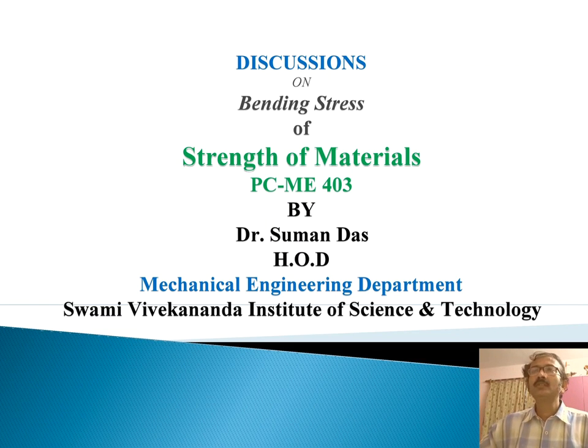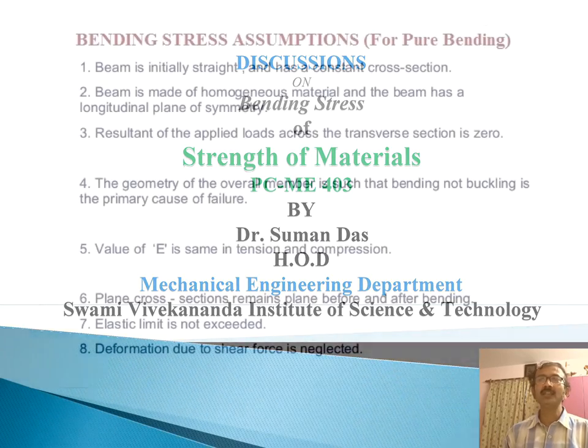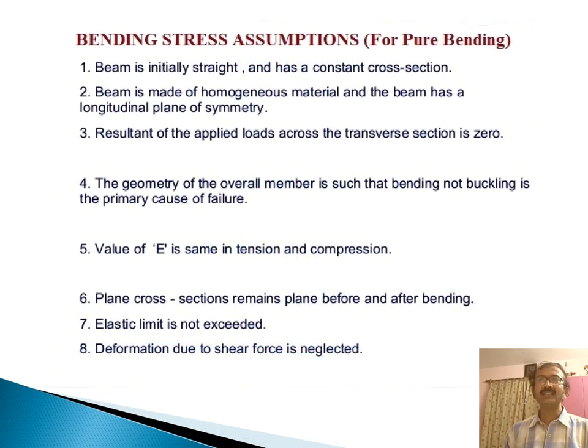My dear students, today the topic of discussion is bending stress, which is under Strength of Materials, PCME 403. Before discussing bending stress, we have to make a few assumptions in the case of pure bending. The assumptions are: number one, the beam is initially straight and has a constant cross section. Number two, the beam is made of homogeneous material and has a longitudinal plane of symmetry.